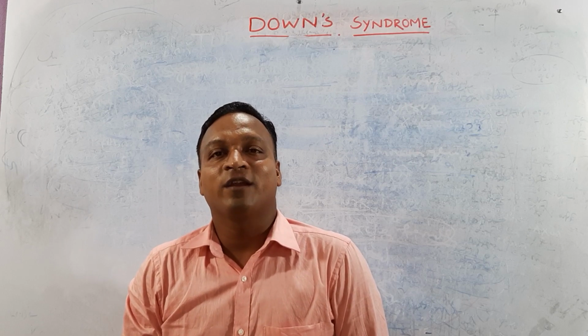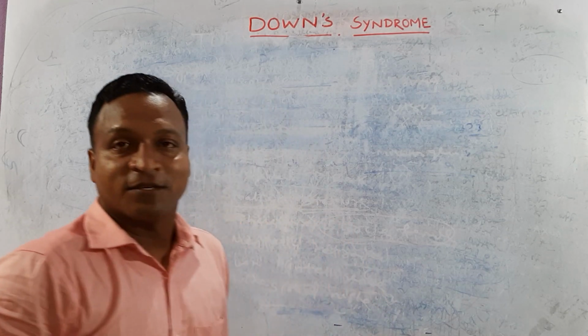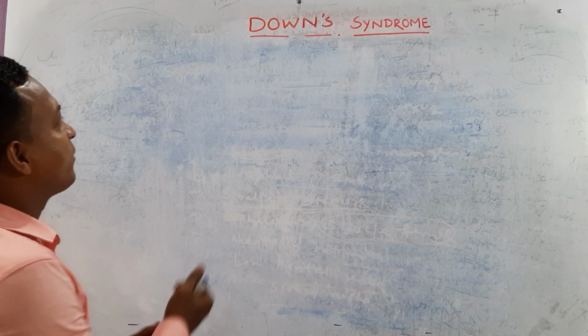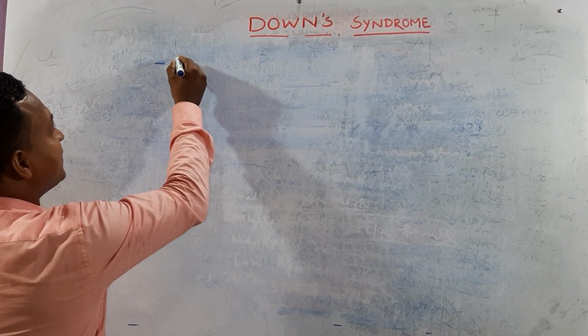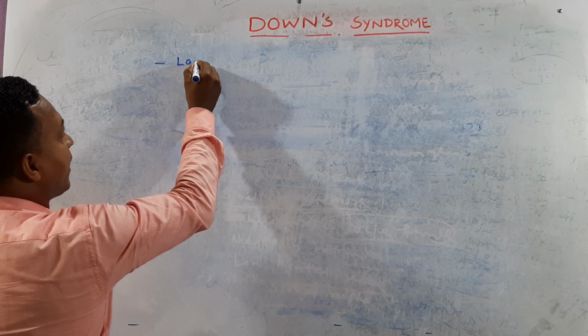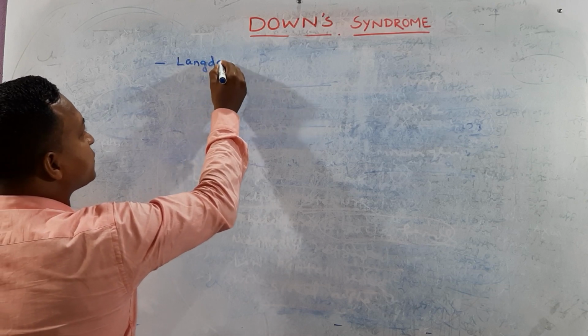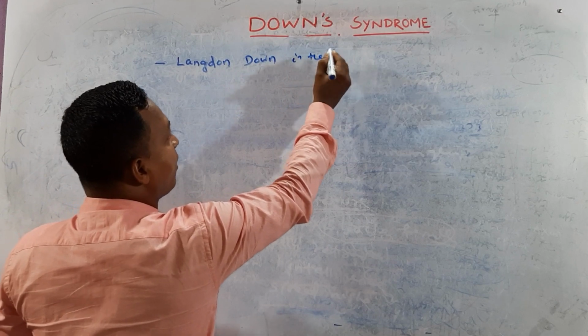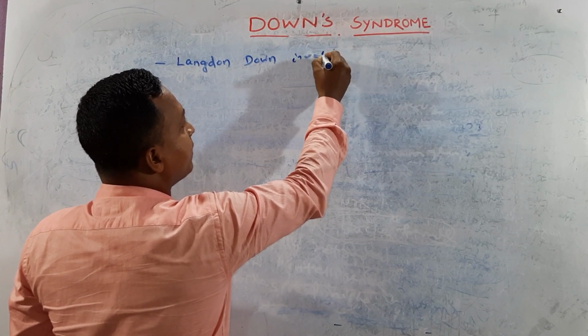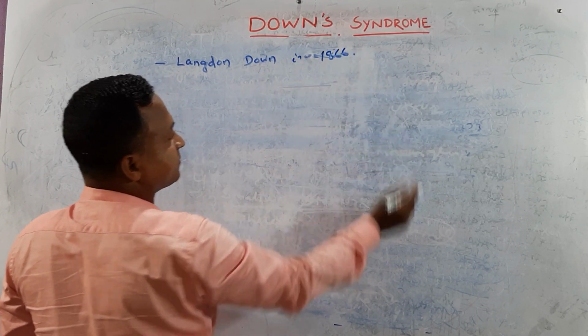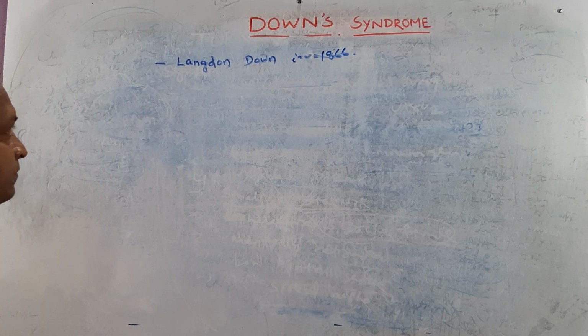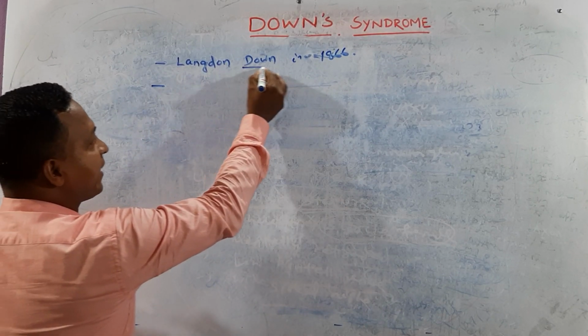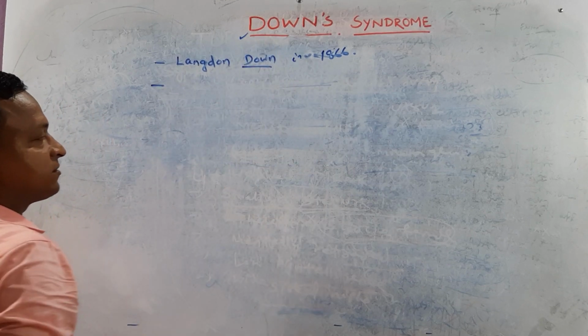Today we talk about another important part, that is Down syndrome. Let us focus on Down syndrome. This Down syndrome was identified by a scientist known as Langdon Down in the year 1866. According to the name of Langdon Down, it is known as Down syndrome.